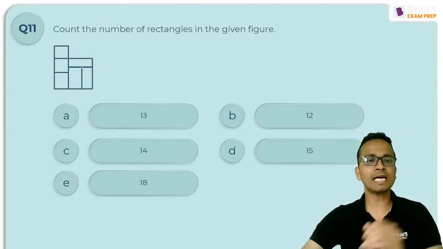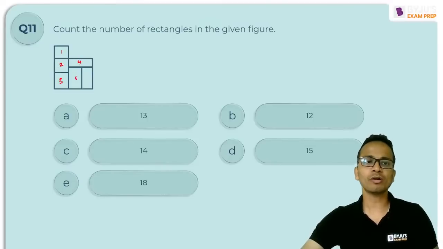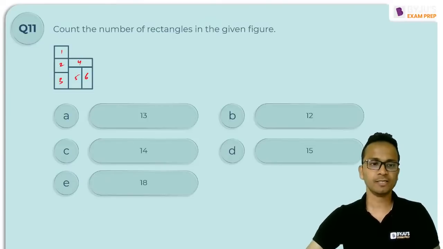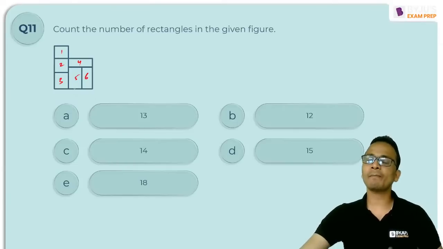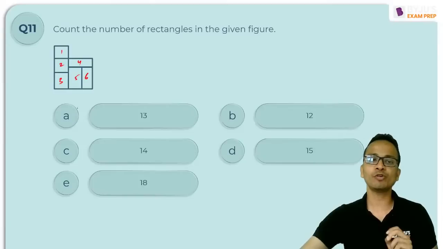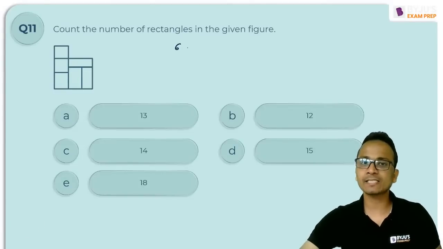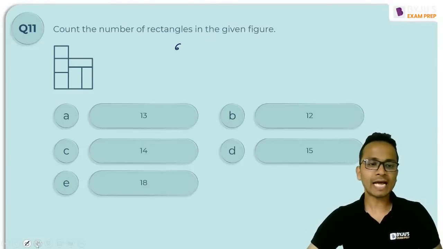So I'll start counting. First of all, let us count individual rectangles. 1, 2, 3, 4, 5, and 6. So we have 6 individual rectangles. Now let us find out the rectangles which are made up of 2 rectangles.